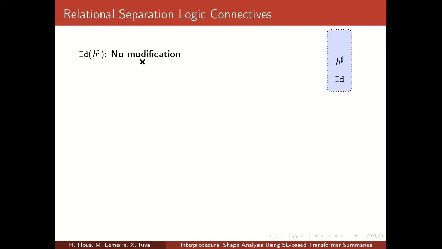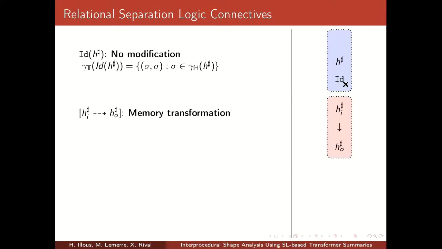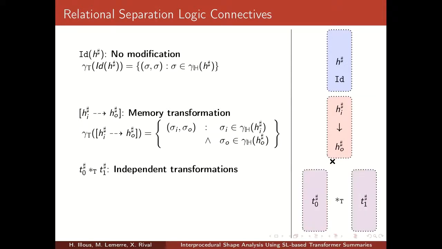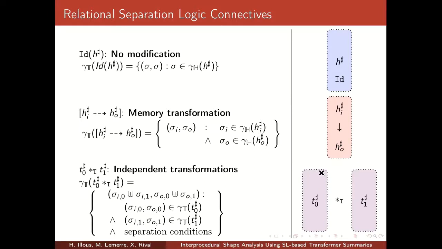The first is ID, absence of modification. It takes an input state represented by H and in which the output state is the same. The second is memory transformation. It takes an input state represented by HI and the output state has been replaced by a state represented by HO. The last connective is independent transformation, where we combine 2 transformations, T0 and T1. We do that by merging the input states of T0 and T1, merging also the output states, in a way that everything coming from T0 is separated from everything coming from T1.